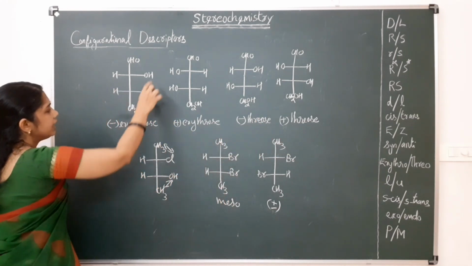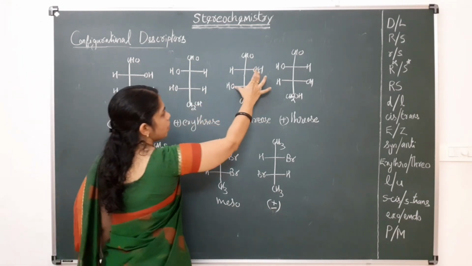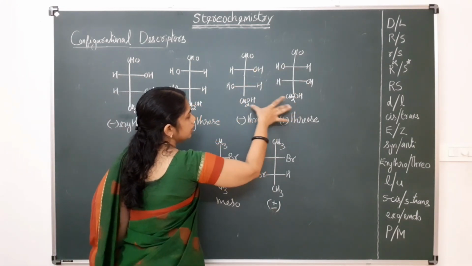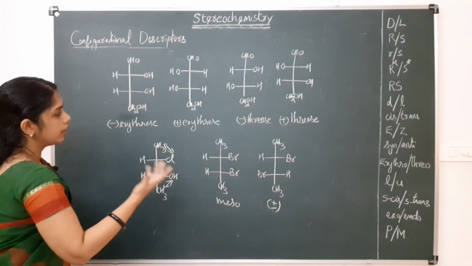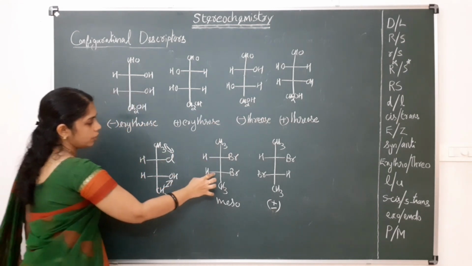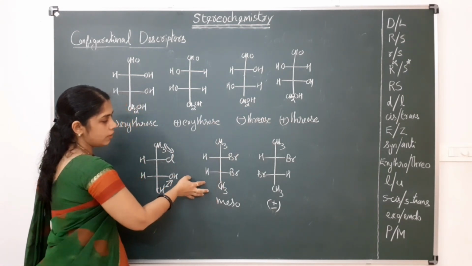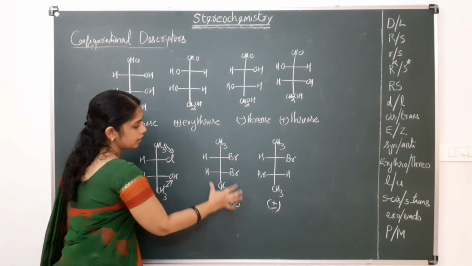Okay. And here the OH are on the same side, so these both have erythro configuration. These OH are on the opposite side, so these two have threo configuration. These have erythro and these are threo. And for this we cannot use erythro and threo because this is a symmetric molecule, and here it is having